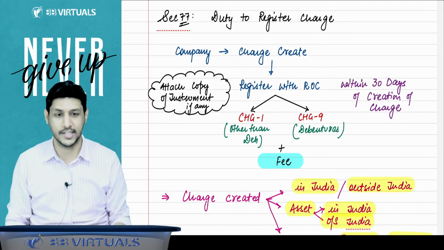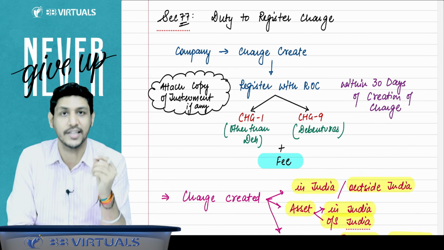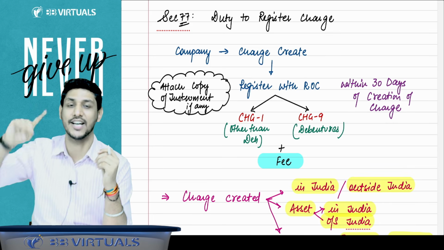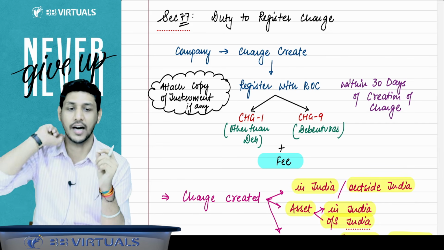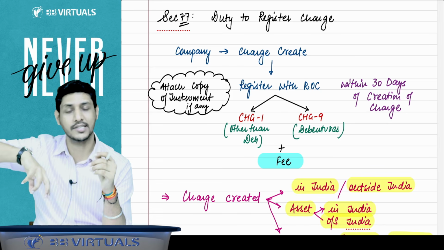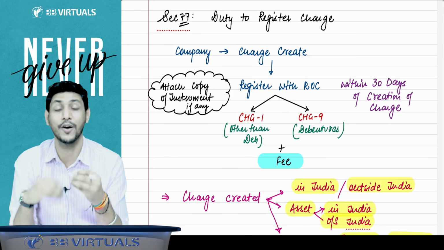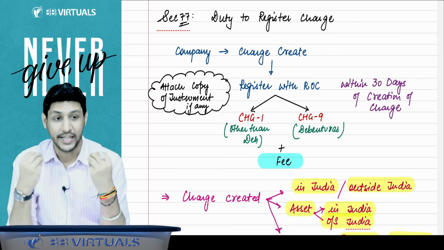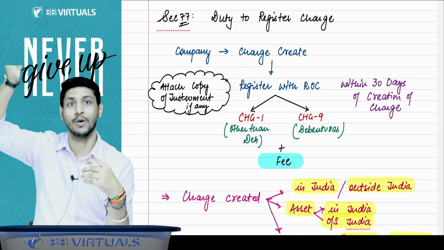We have to understand the section part. Section number 77 says that whenever the company creates a charge, it is the duty of the company that that charge is to be registered with the ROC. You have to get that charge registered with the ROC. Sir, whether charge is created outside India, still we have to register? Yes. Charge is created on tangible asset, intangible asset. Charge is created on the property which is situated in India, outside India. Whether charge is created in India or outside India.